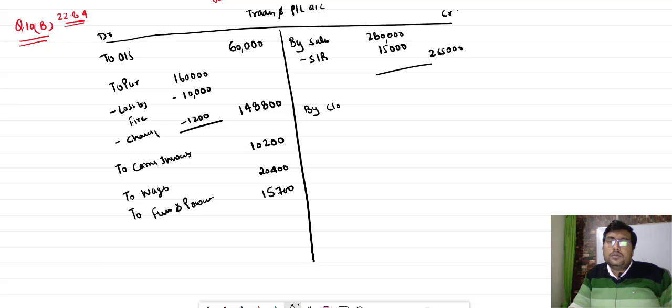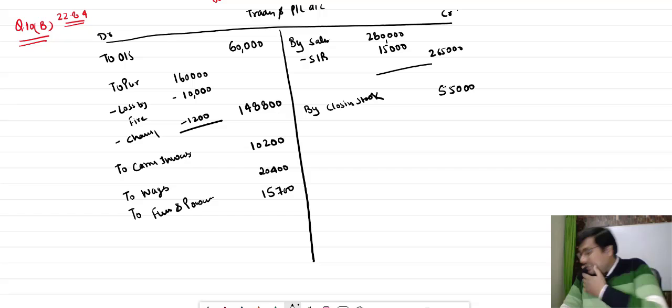Now, in the question, the first additional information, closing stock is given. By closing stock, how much is there? 55,000. Okay, so these information we adjusted.